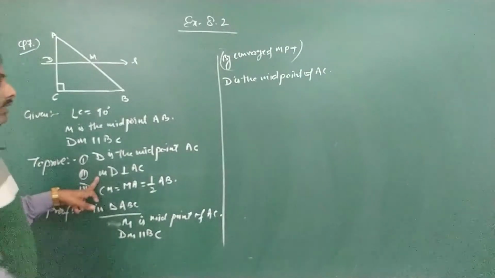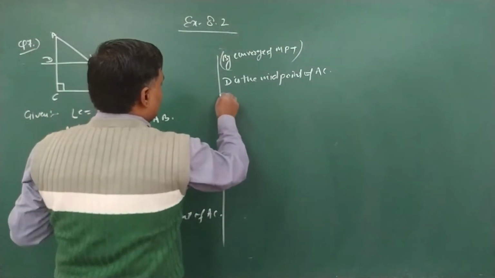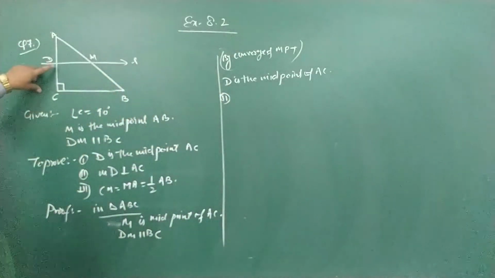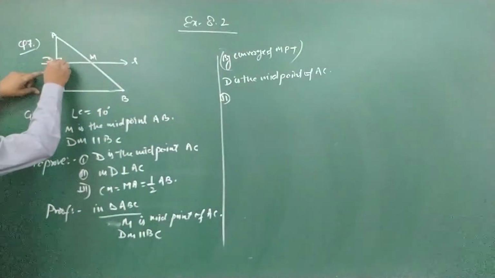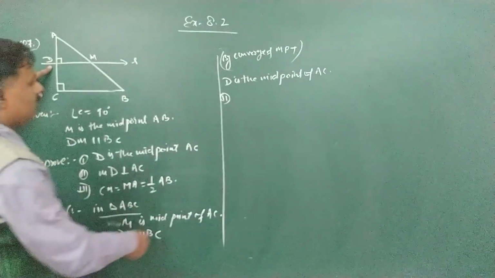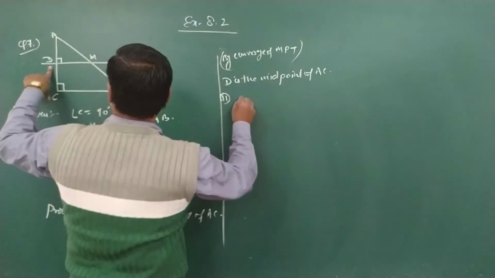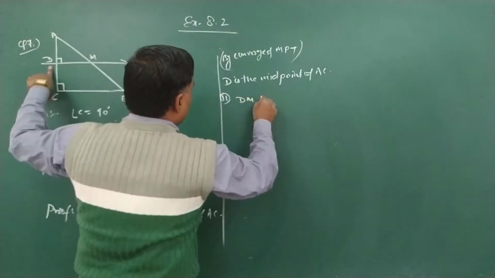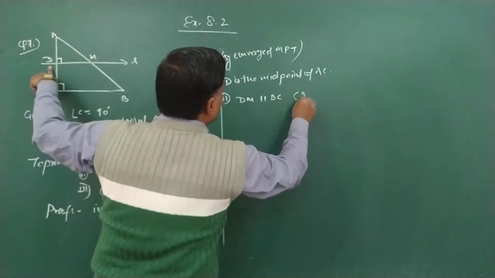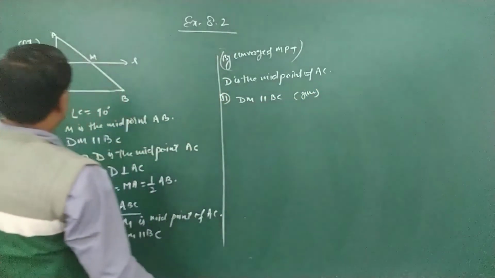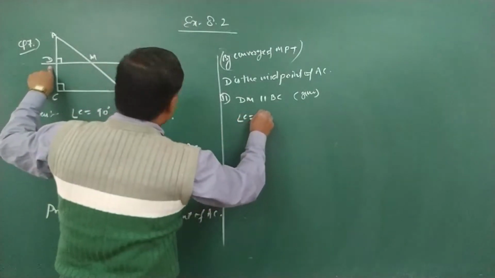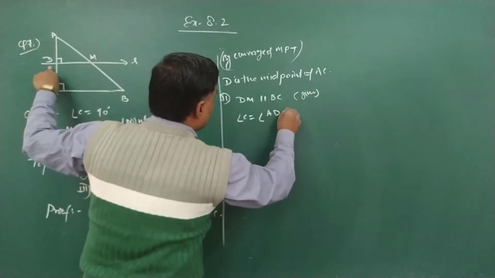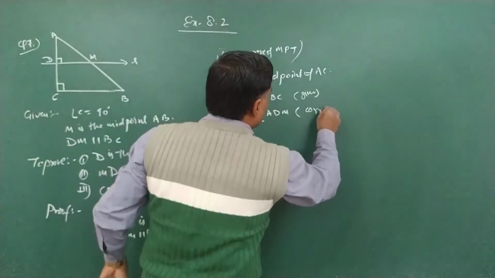Now MD is perpendicular to AC. If MD is perpendicular, we need to prove that the angle is 90 degrees. It's very easy. DM is parallel to BC. It's given. And angle C is equal to angle ADM.